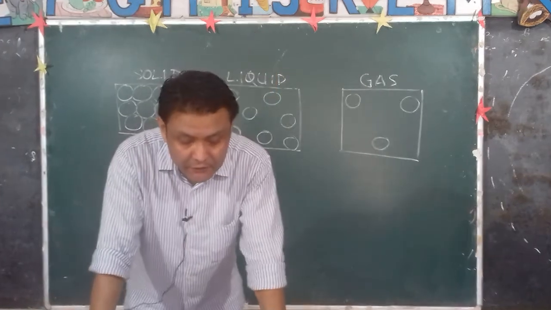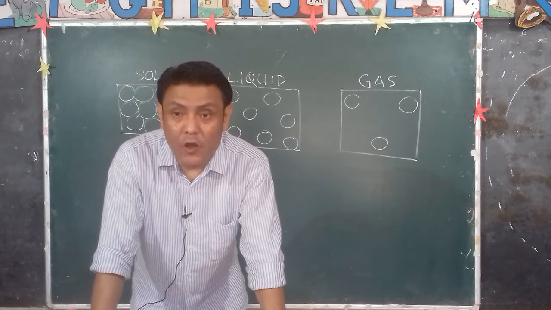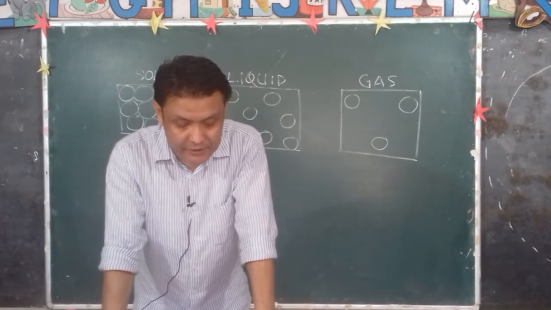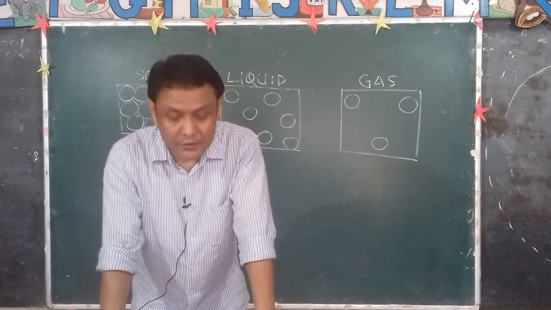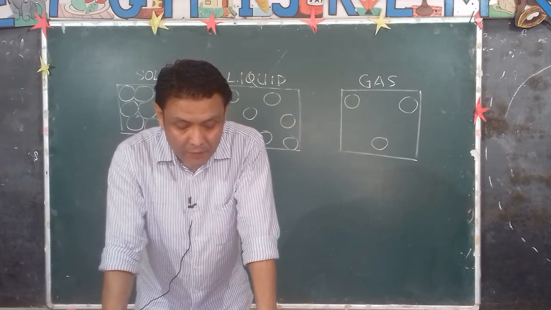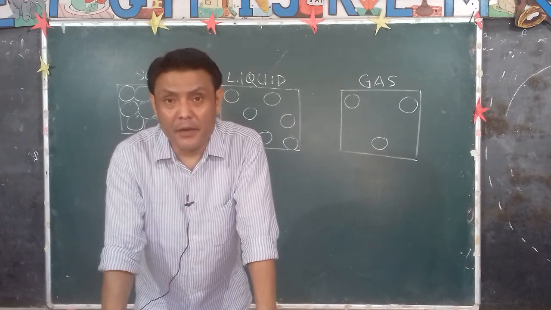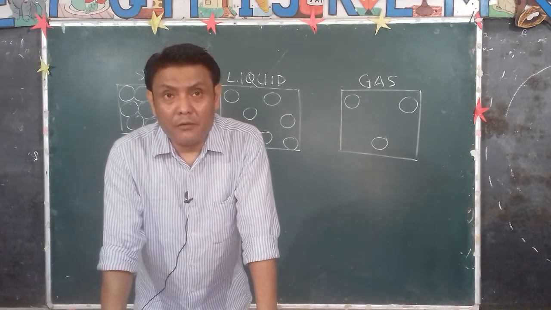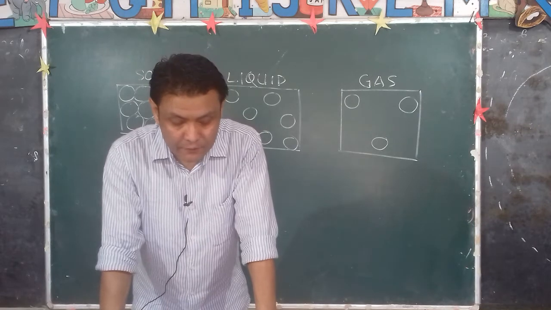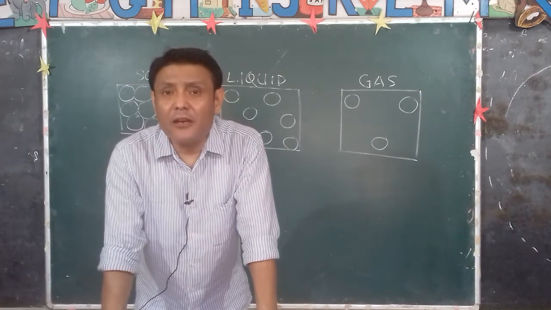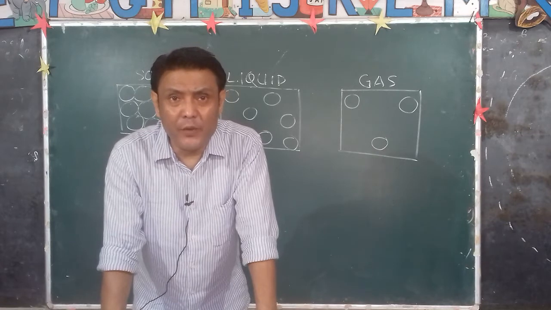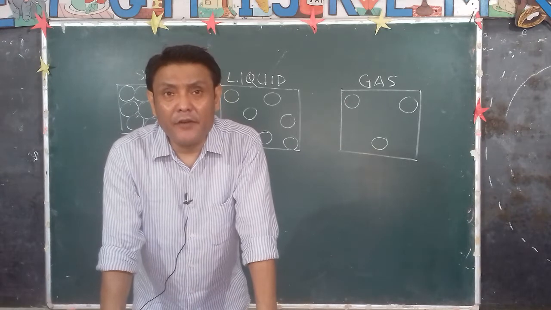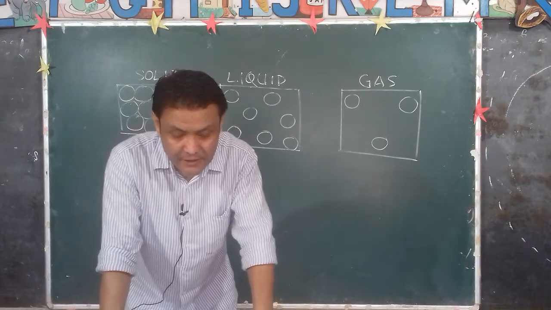So the intermolecular force of attraction is the weakest in gases, almost negligible. So the intermolecular space in gases is the largest in comparison to liquids and solids. As a result, the molecules in gases are very far apart. Since the force of attraction is very weak, the intermolecular space is very, very large, and they move randomly in any direction and fill the space. That's why they do not have a definite shape, and they do not have a definite volume.